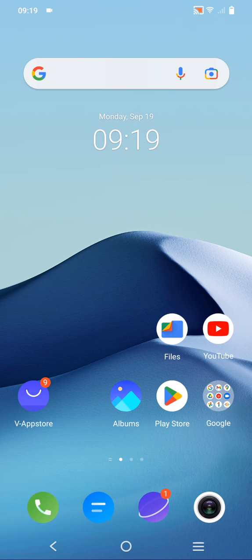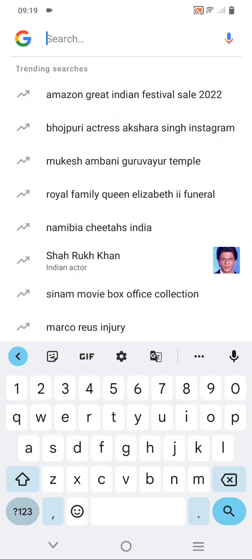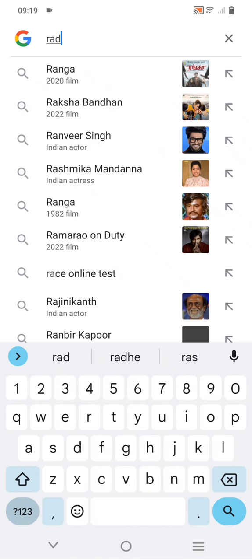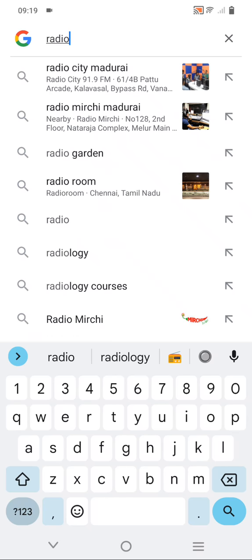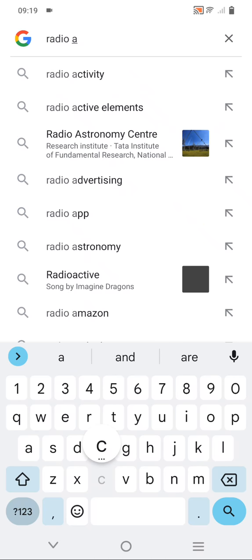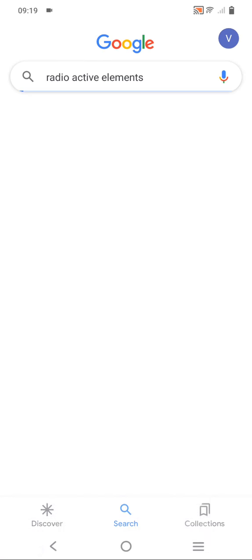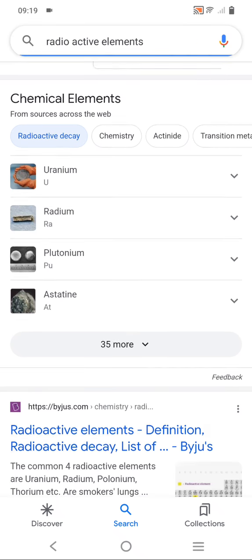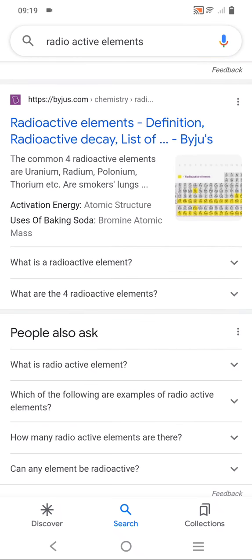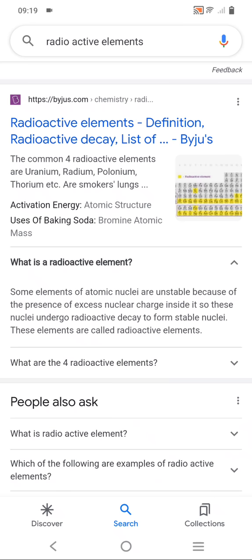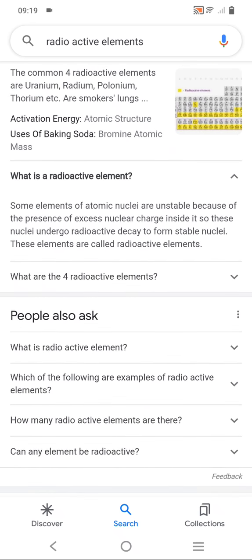So when you look into radioactive elements, you have to get the definition of radioactive. What are radioactive elements? Some elements of atomic nuclei are unstable because of the presence of excess nuclear charge inside.